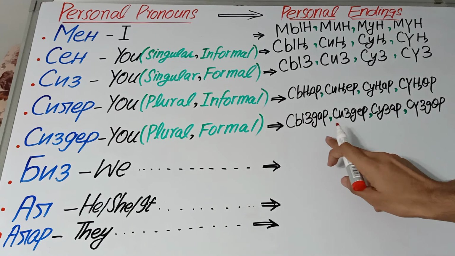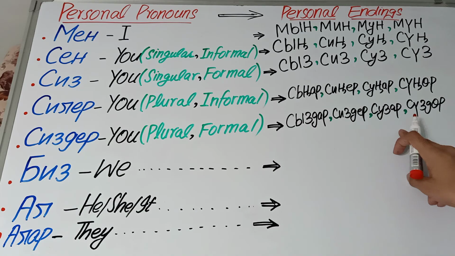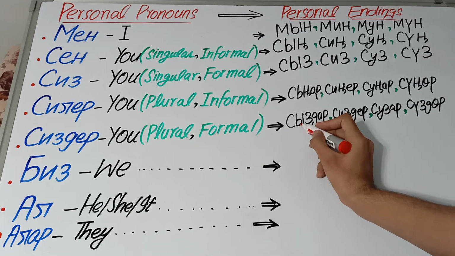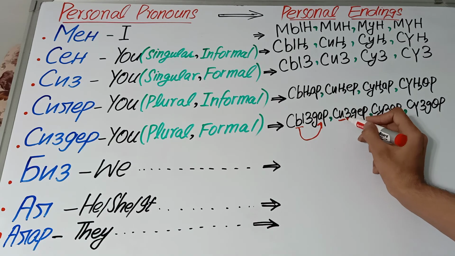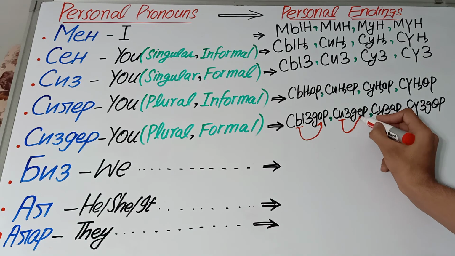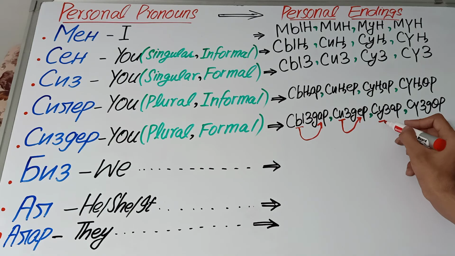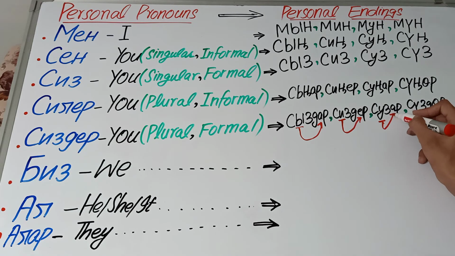So here we have written the personal endings of sizder. When we use u, we put a; when we use e, we put a; when we use u, we put a; when we use u, we put e.